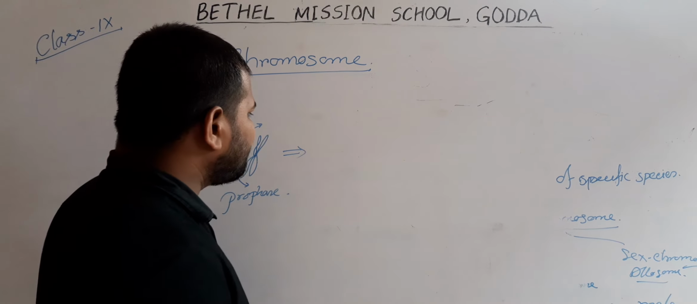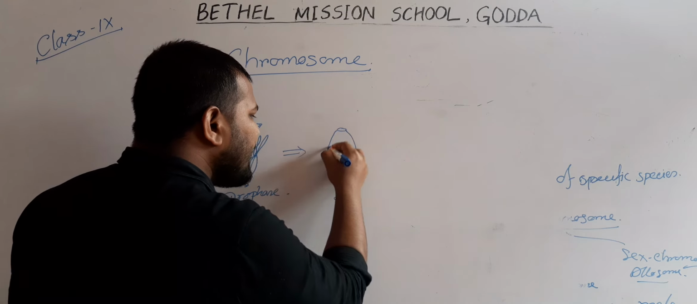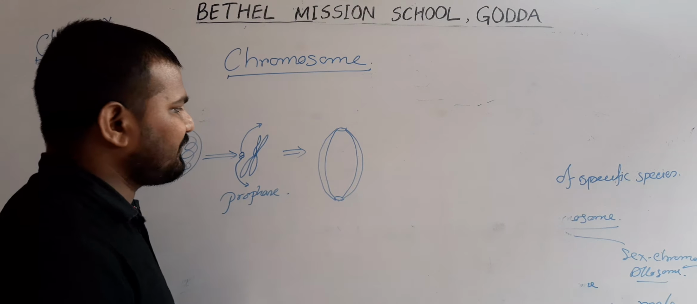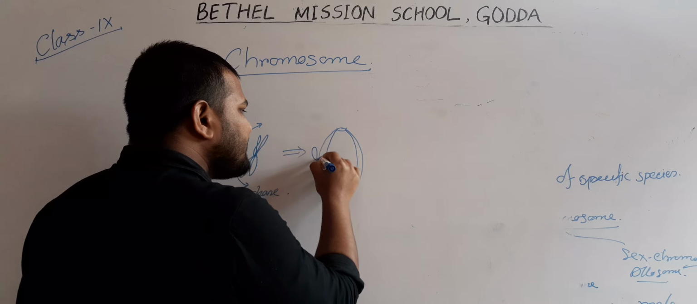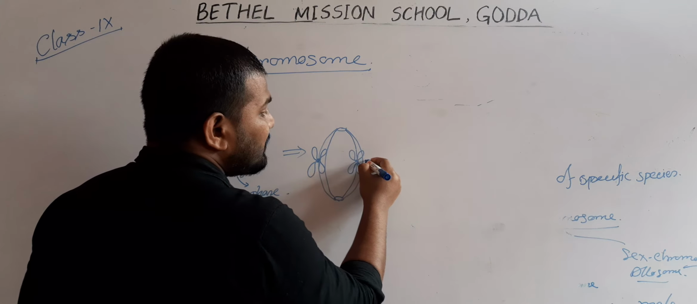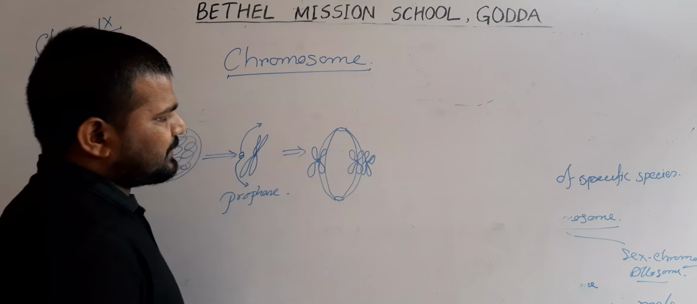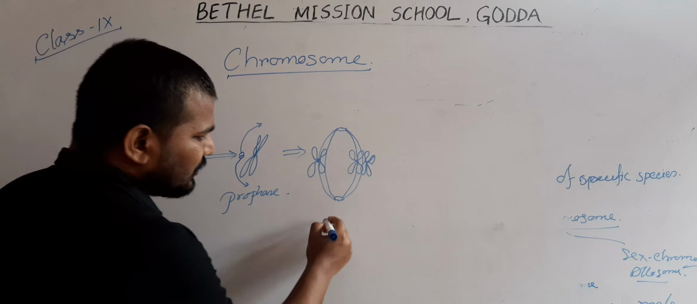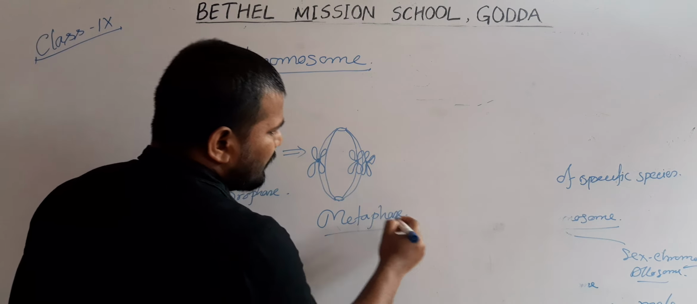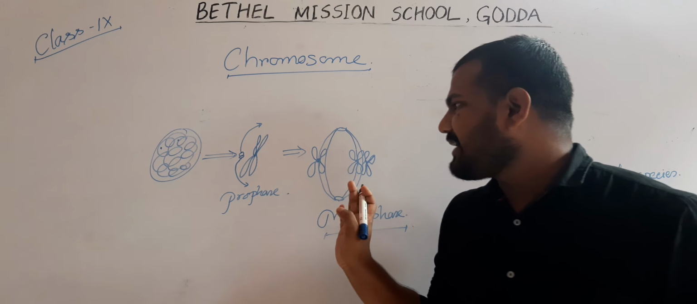Later, the centrosome or the centriole moves towards the pole of the cell and scatters the astral rays, forming the stem fiber or spindle fiber, and the chromosomes are present in the middle of the cell, in the middle of the spindle fiber. Now this is known as metaphase. We can observe the chromosome quite easily in metaphase.